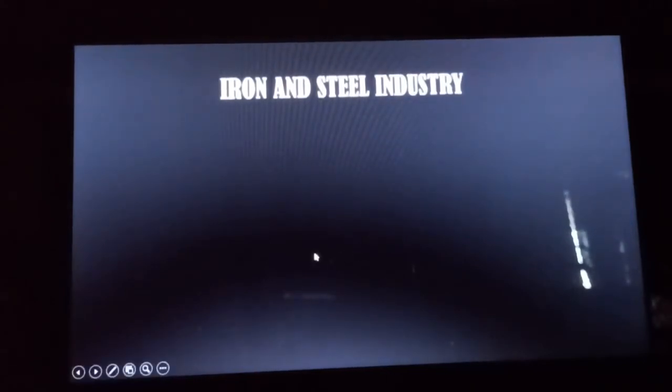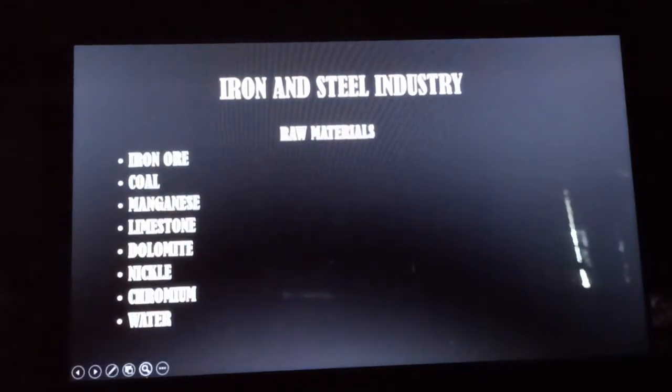There are some basic raw materials required for the production of iron and steel. The raw materials that are required are iron ore, coal, manganese, limestone, dolomite, nickel, chromium and water. All these are important raw materials which are used in the iron and steel industry to produce the iron and steel goods.